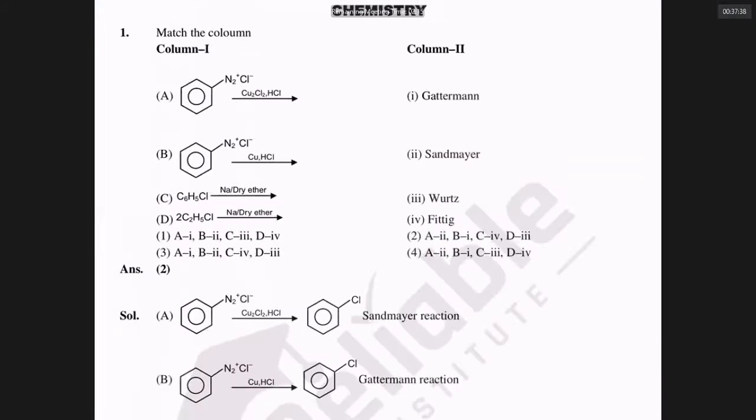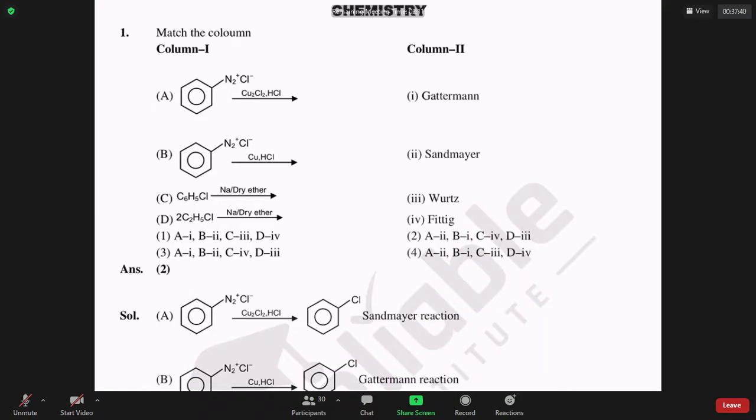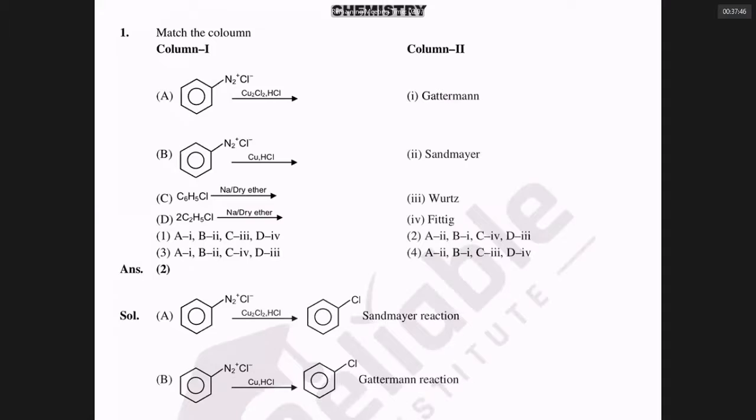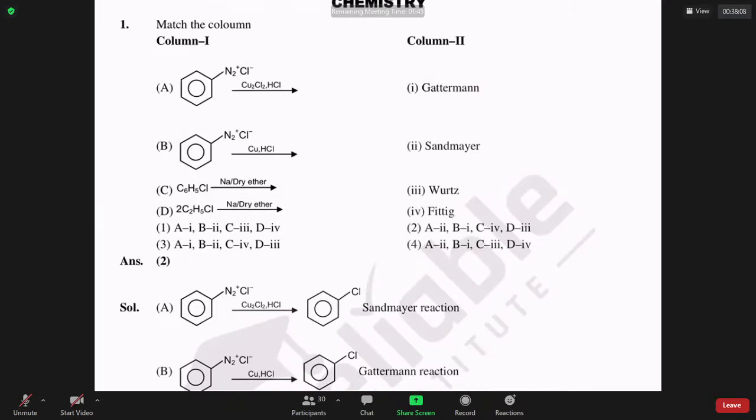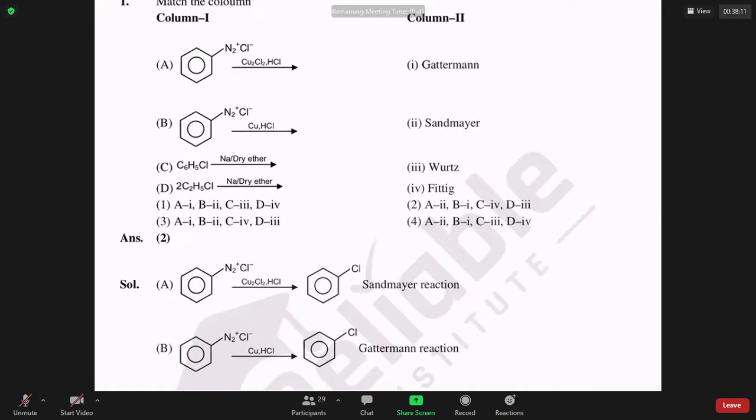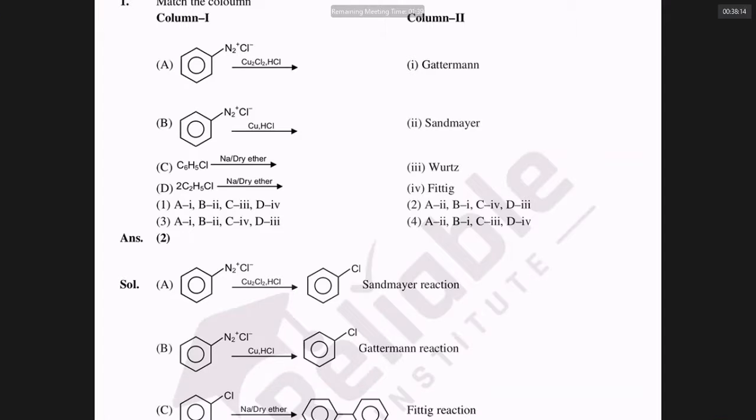First one, sir, what is this reaction? Benzene diazonium chloride reacting with cuprous chloride and HCl. Sandmeyer. What is the second reaction? Benzene diazonium chloride reacting with copper and HCl. If you take cuprous chloride and HCl, definitely Sandmeyer. If you are taking copper and HCl, what is that? Gattermann reaction. Gattermann reaction is bad when compared with Sandmeyer. Next. What is the third reaction? C6H5Cl with sodium and dry ether. That is the Fittig reaction.